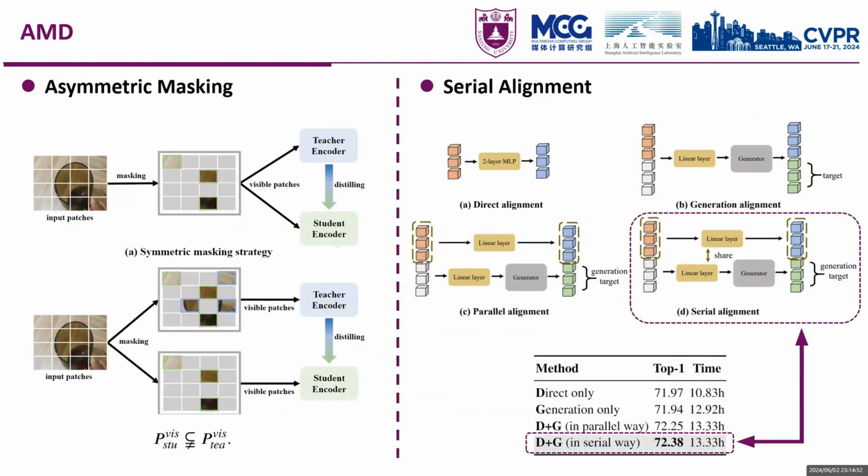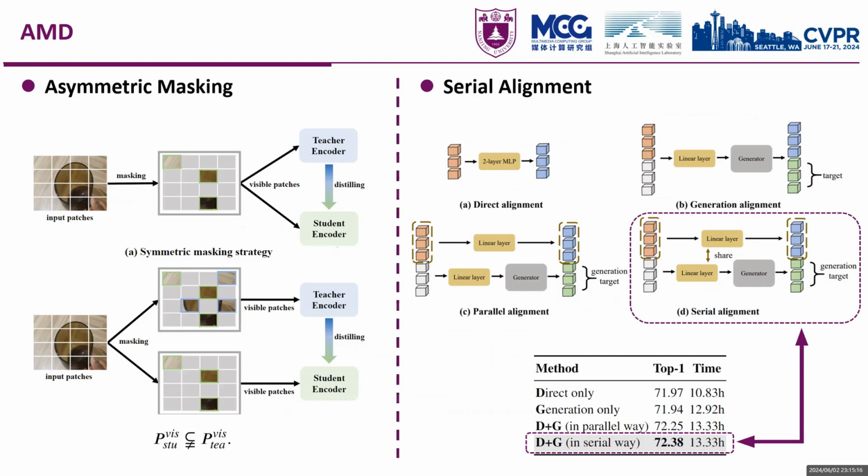The asymmetry lies in the difference between the inputs of the student and the teacher. After performing the cubic patch embedding, our asymmetric mask strategy is then applied, resulting in the input sequence of the student and the teacher, respectively. The length of the input sequence of the student is shorter than that of the teacher, and the visible token index of the student is a subset of that of the teacher's.